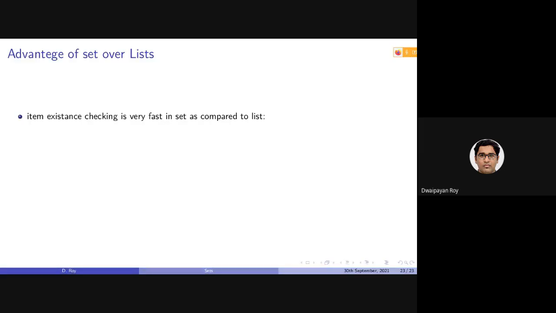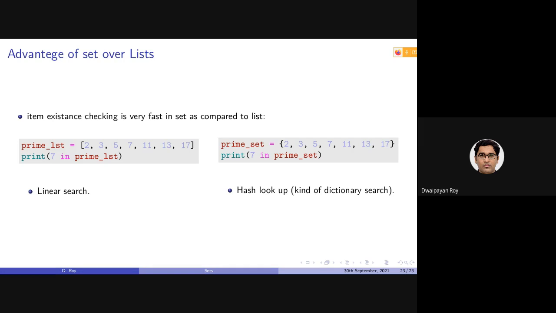Why should we be using sets over lists? The main advantage is basically searching. Of course, as I said, we can do this. This will be returning true. This will also be returning true. But for a list, it will be doing a linear search. Here in this list, there are only seven items, so searching for an item is not that time consuming.